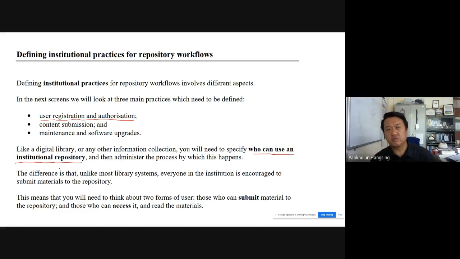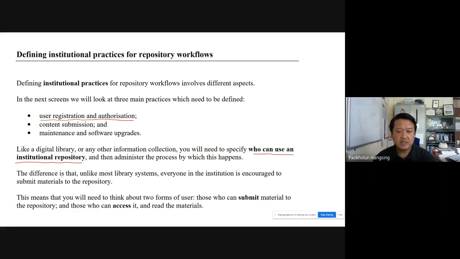Then other things follow. The moment we decide who is going to be the users, is it going to be members of the institution only, or is it going to be a worldwide kind of usage? And if it is going to be members of the institution or worldwide accessibility is going to be allowed, then we have to look into the copyright aspect as well, whether we have the rights to make the kind of uses that we are thinking of at this stage. And then they administer the process by which this happens.